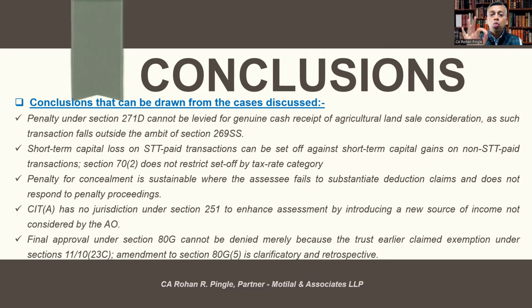CIT appeals has no jurisdiction under Section 251 to enhance the assessment by introducing a new source of income not considered by the AO. Deduction under Section 80G cannot be denied merely because the trust earlier claimed exemption under Section 11 or 10(23C). Amendment to Section 80G subsection 5 is clarificatory and retrospective.